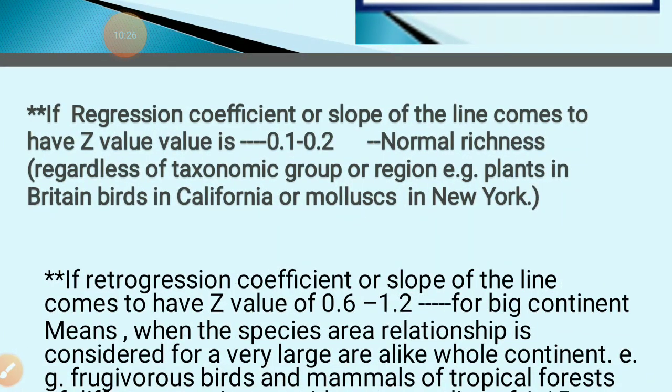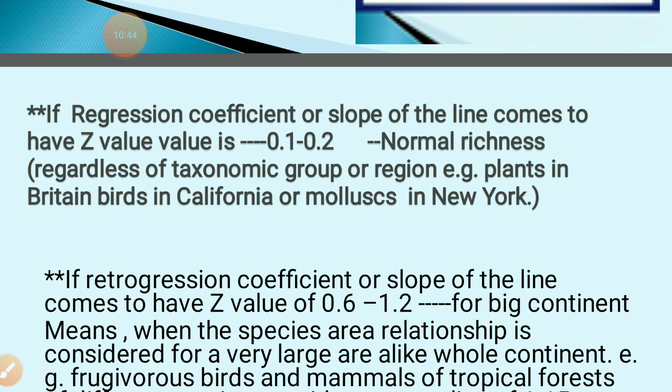Now, this is very important for a 1 mark question also. If the regression coefficient or slope of the line, the Z value, is between 0.1 and 0.2, that means there is normal richness.